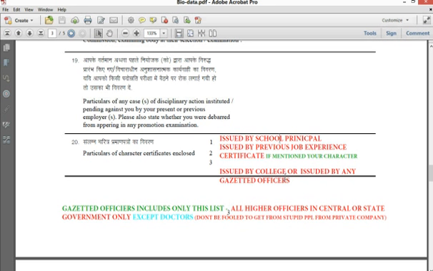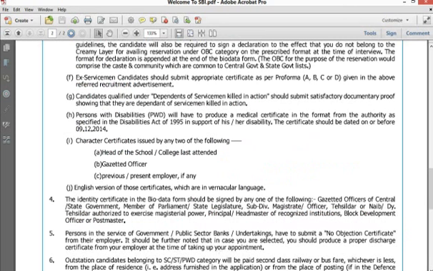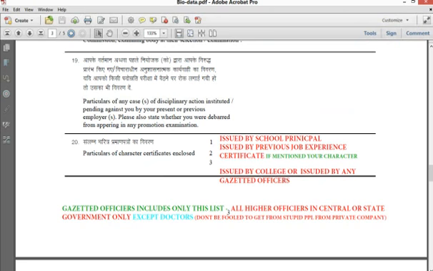The main thing here, don't get a character certificate from a doctor. Doctor is not mentioned in the hall ticket form, so there will be a problem. When I went for the SBI clerk, one of the persons got a character certificate from a doctor. You are nowhere related to a doctor, as you have no connection with him.